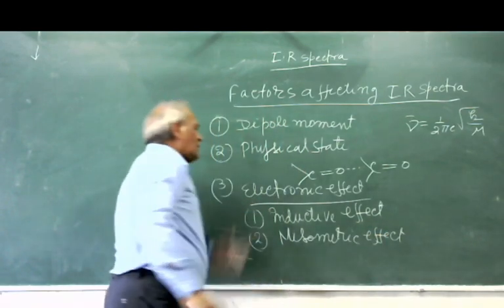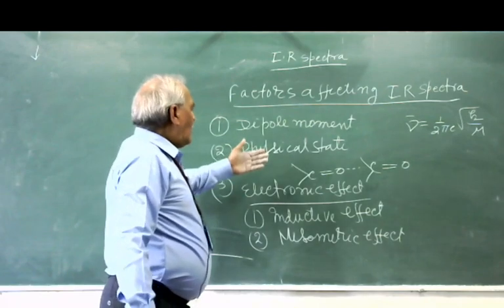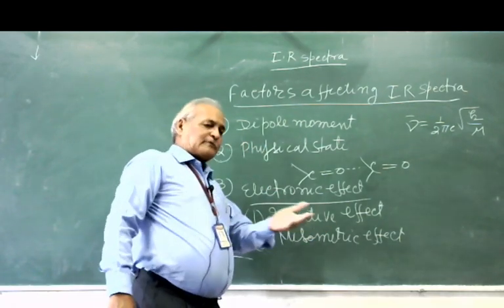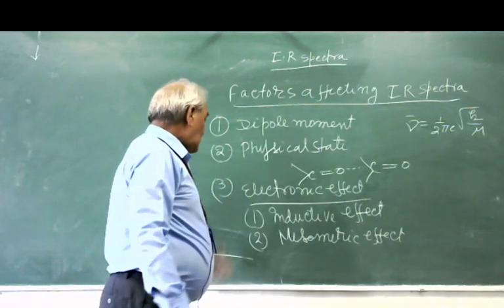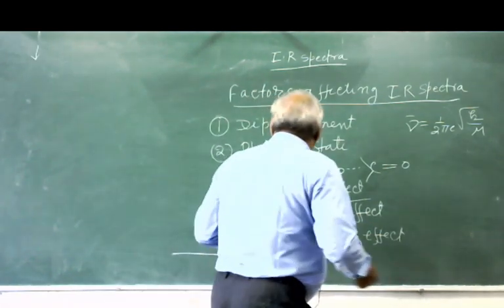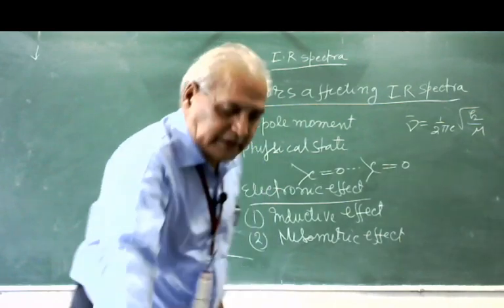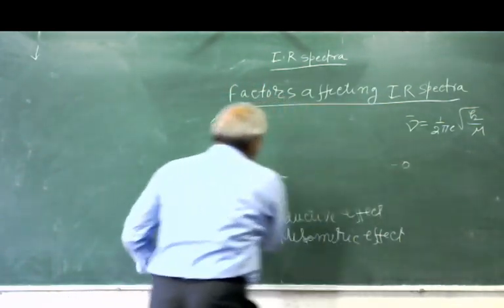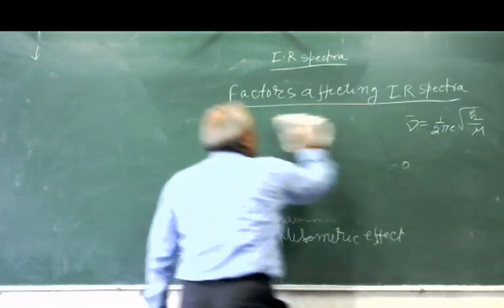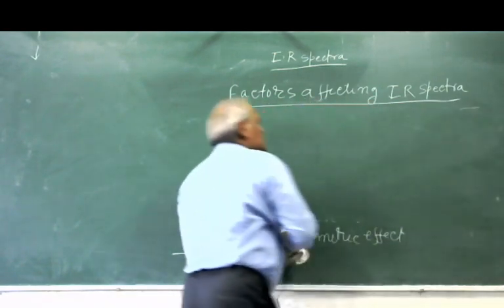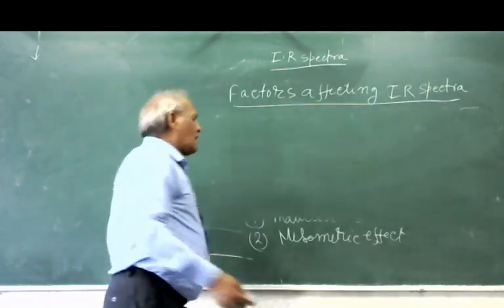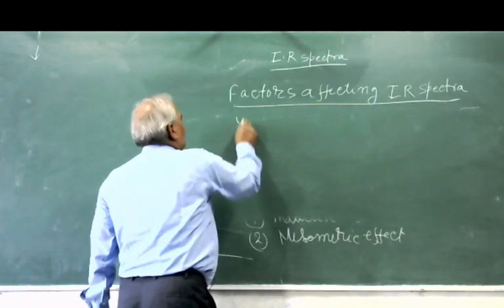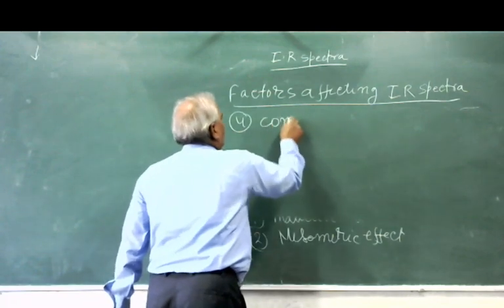These two effects also affect the absorption frequency. Fourth is the conjugative effect. I will discuss it later on. First of all, you should know what the factors are.